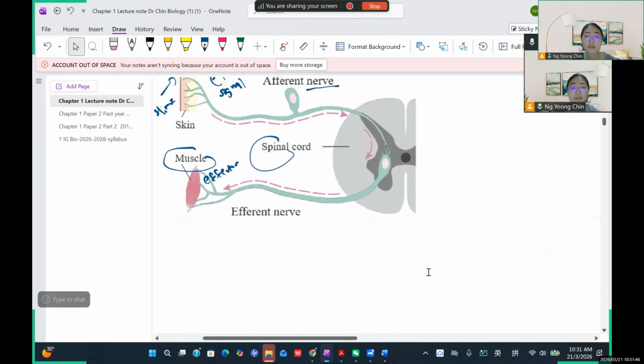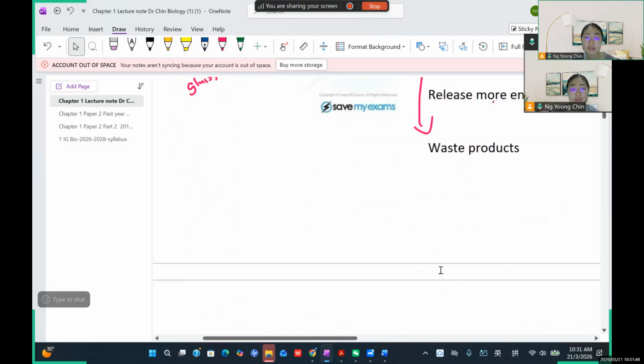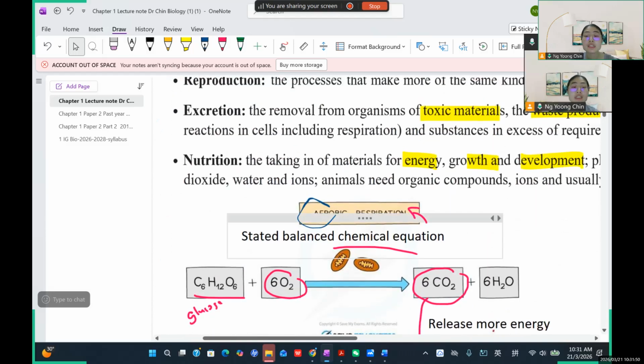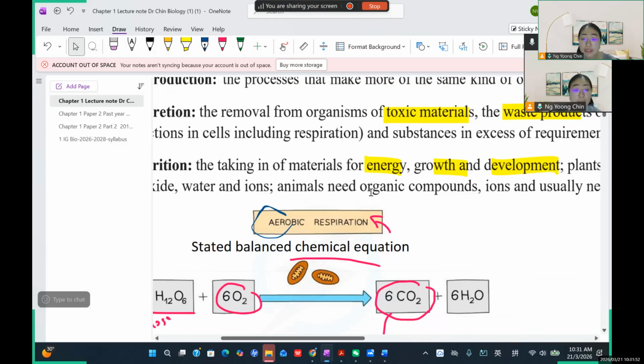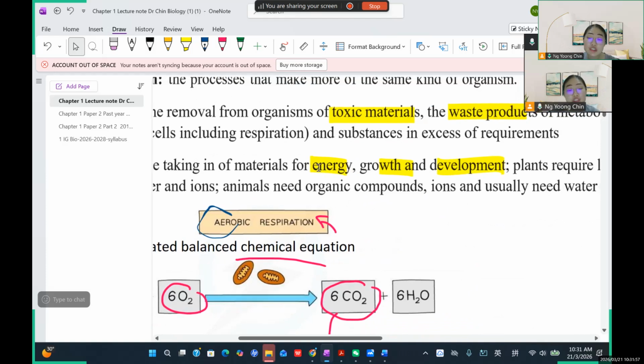So this is what we talk about in nutrition. And then we can go back to read about the sentence structure. So you refer to taking in materials. For example, in humans, we take in glucose and oxygen. For energy, we take the glucose because we want to get the energy. Then we can use the energy for our growth and development, to build up something.